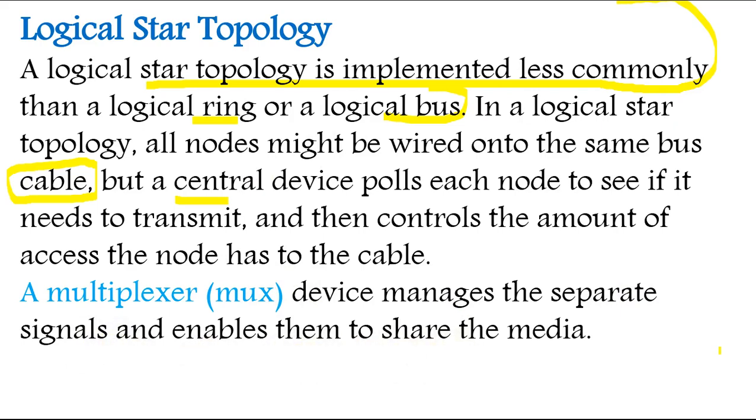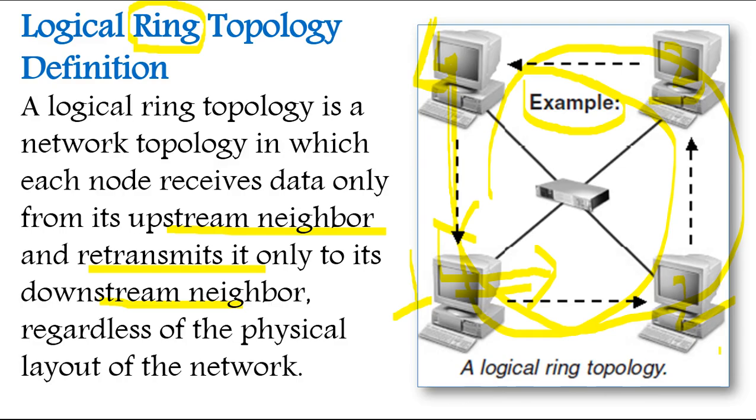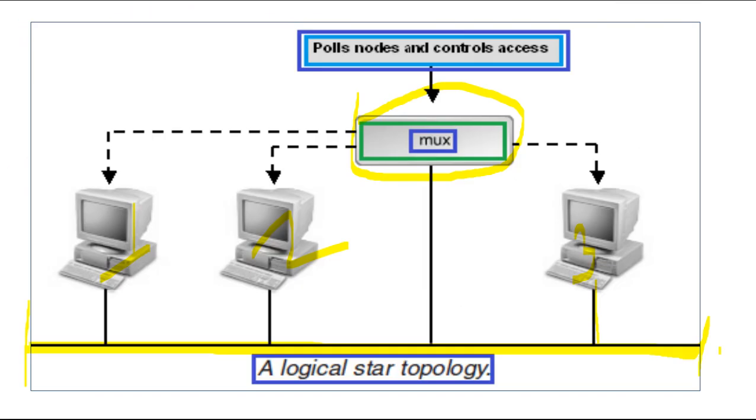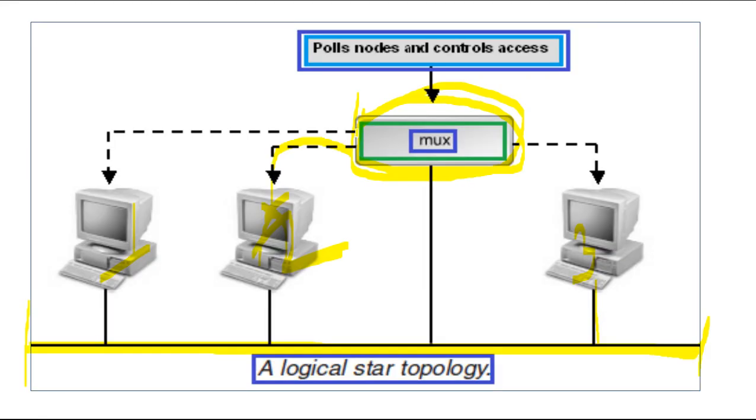The main function of this device is to make separate communication. For example, if this device needs to communicate, the MUX will work on its behalf, like a mediator for this device. When this device wants to talk, how much data it is accessing, how much bandwidth it requires, this MUX will be taking care of that. And it is a very rarely used technology, or you can say method.